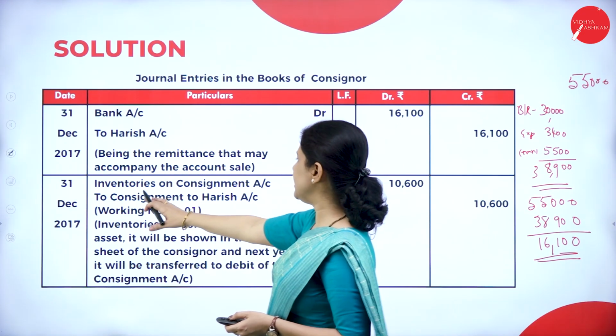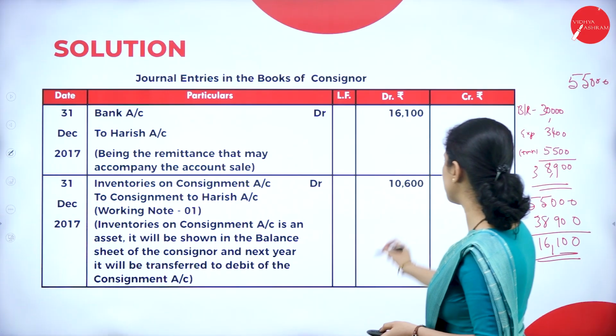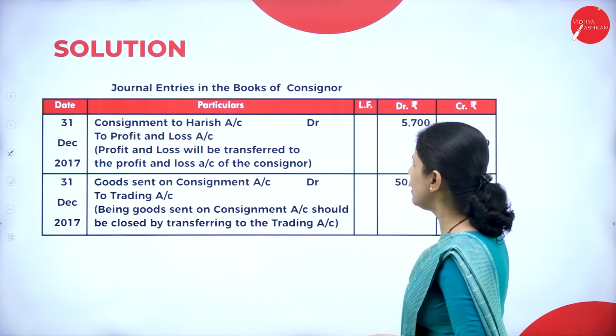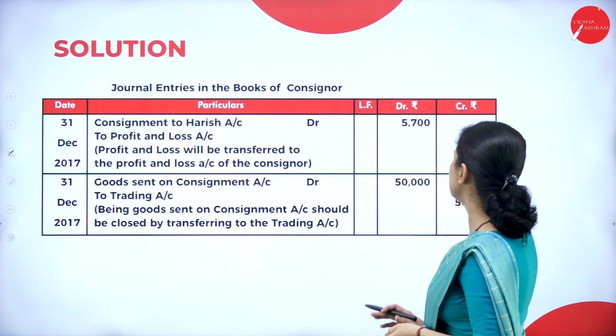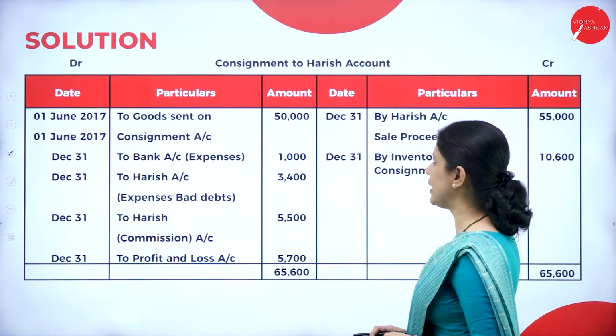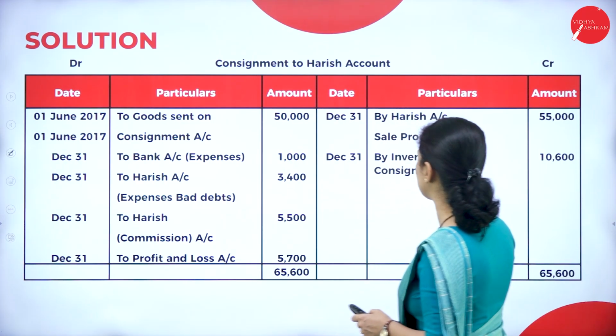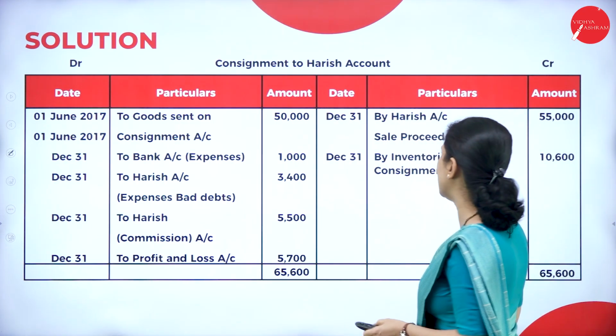So here, what is the entry? Inventories on consignment account debit to consignment to Harish account, 10,600. Now let us do the profit and loss. So here profit and loss is transferred. Let us see how that profit arrived. We will understand that while doing the consignment to Harish account.